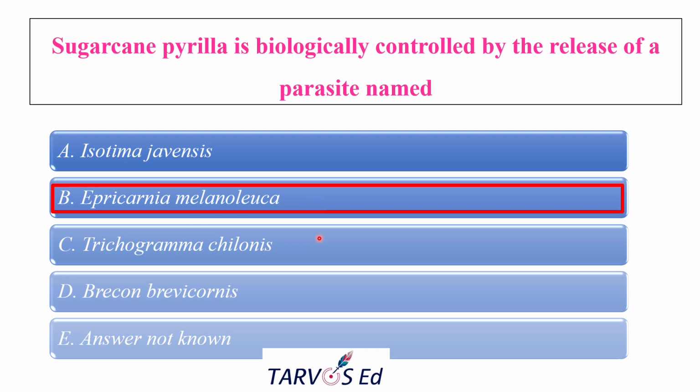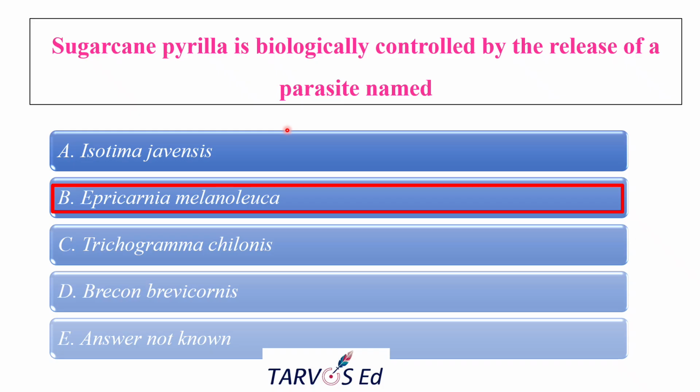But here the thing is different. This Epiricania melanoleuca is a moth. Basically it is a lepidopteran moth, belonging to the family Epipyropidae. Here the larva is the external parasitoid of the sugarcane plant hopper.